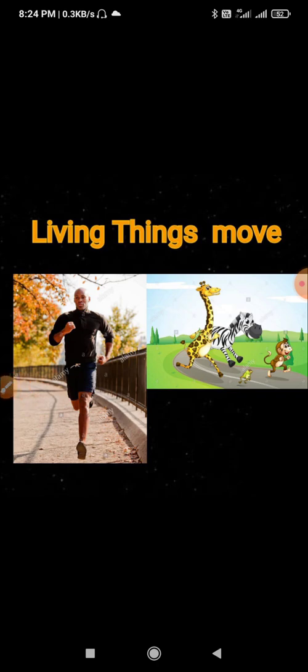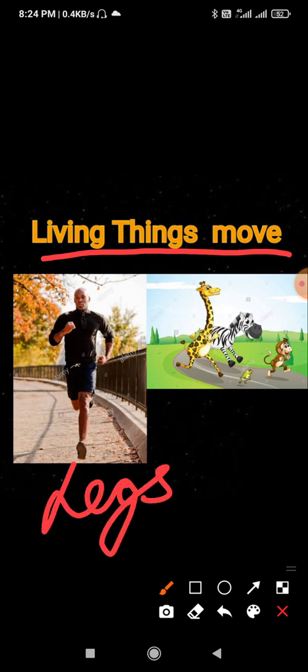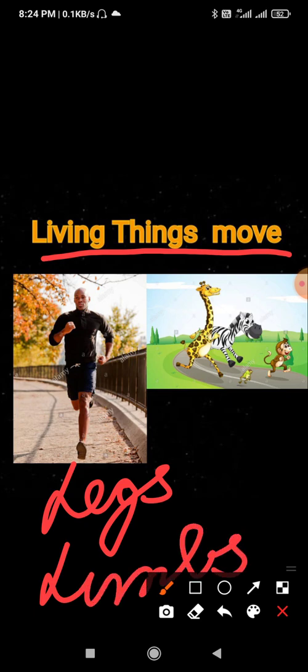Now the next feature is living things move. Living things can move from one place to another place. Human beings use legs to walk and run, thus they are able to move from one place to another. Animals have their limbs to walk and run, and the birds use their wings to fly. Fish swim in the water. Because fish live in the water, they swim with the help of fins.